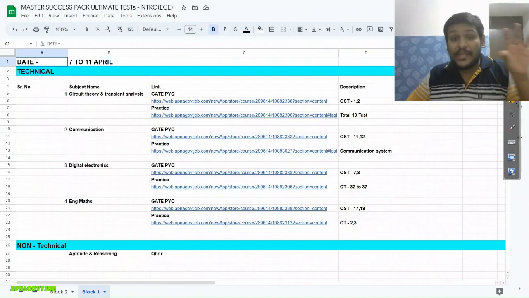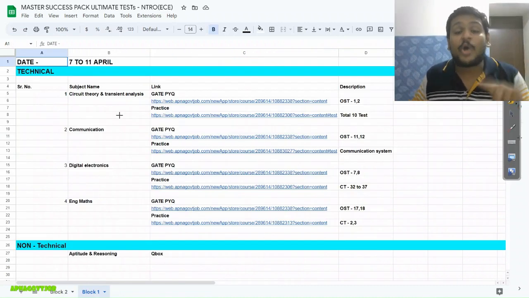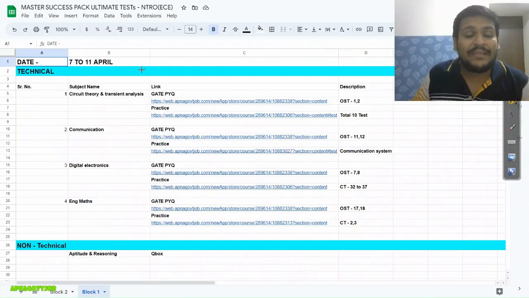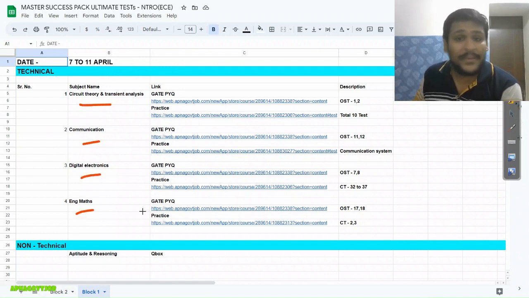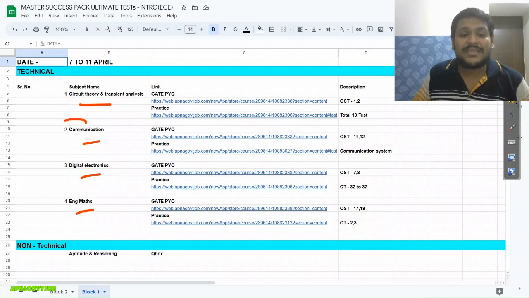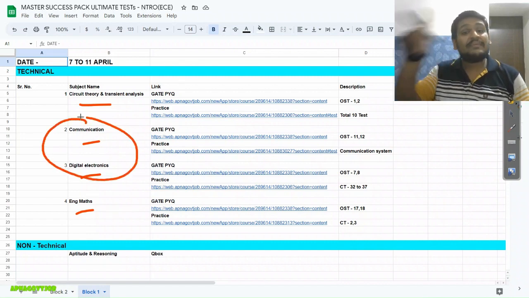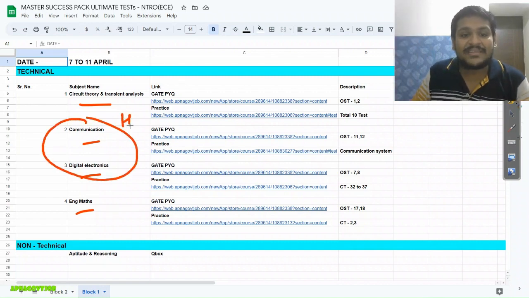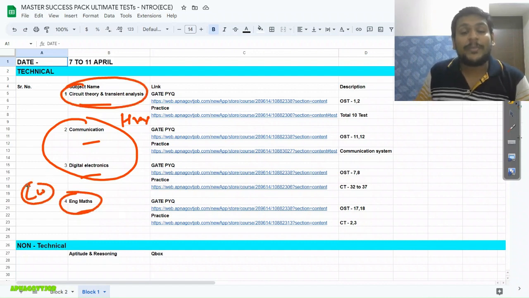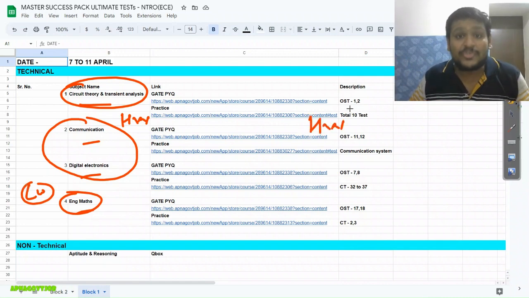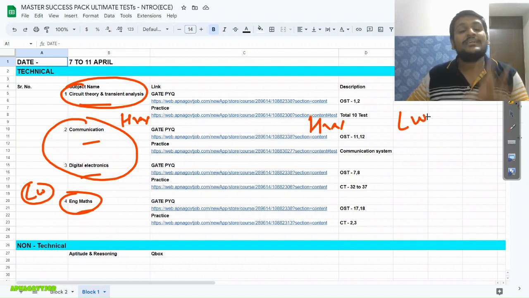Okay, so if you carefully observe, then you can see in block 1, which already concluded on 11th April, network theory I gave, then communication, digital electronics and engineering mathematics we took. Okay, so out of this you can see these two subjects I mentioned in our top 6 subjects. Okay, that is high weightage, and these two obviously are low weightage. So basically we are balancing both things so that you will be comfortable. If they ask from high weightage also, you should be comfortable, and from low weightage also you should be comfortable.